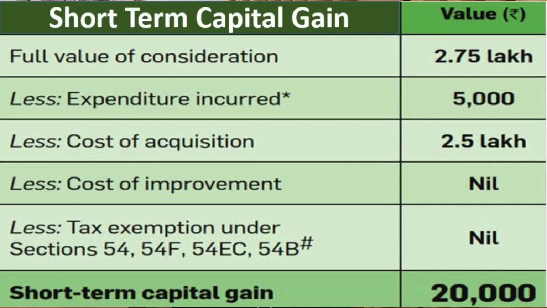Generally it depends upon the full value consideration, that means at what rate we have sold that short-term capital asset. Then we have to deduct our cost of acquisition. Cost of acquisition is at what price we purchased that asset. And cost of improvement, that means any improvements, repairs, renovation we have done in that short-term capital asset, that also we have to deduct.